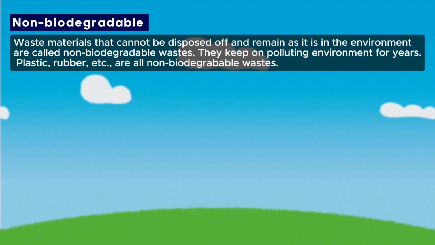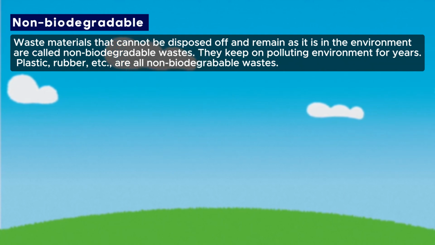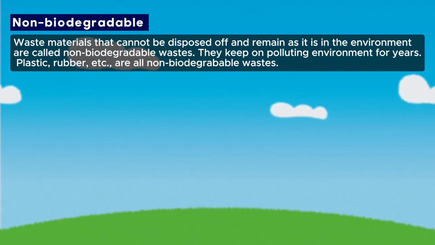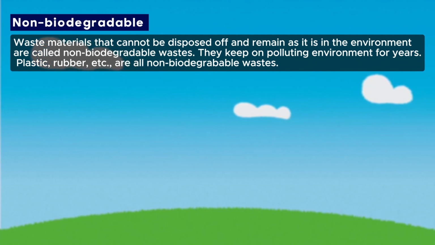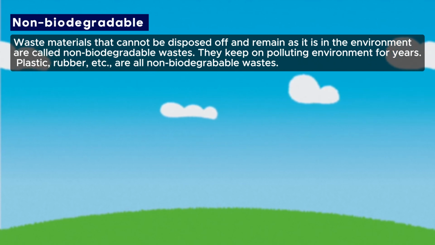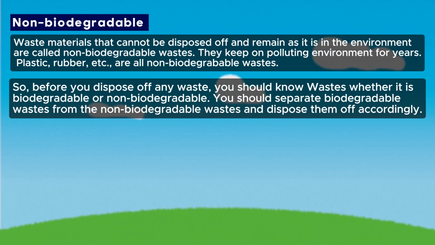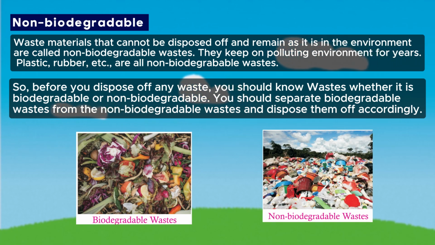Non-biodegradable wastes. Waste materials that cannot be disposed of and remain as they are in the environment are called non-biodegradable wastes. They keep on polluting the environment for years. Plastic, rubber, etc. are all non-biodegradable wastes. So, before you dispose of any waste, you should know whether it is biodegradable or non-biodegradable. You should separate biodegradable wastes from the non-biodegradable wastes and dispose of them accordingly.